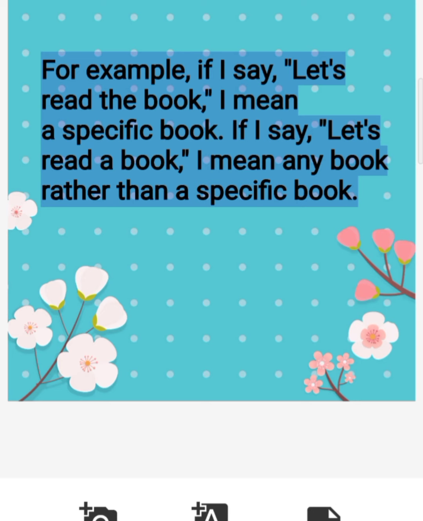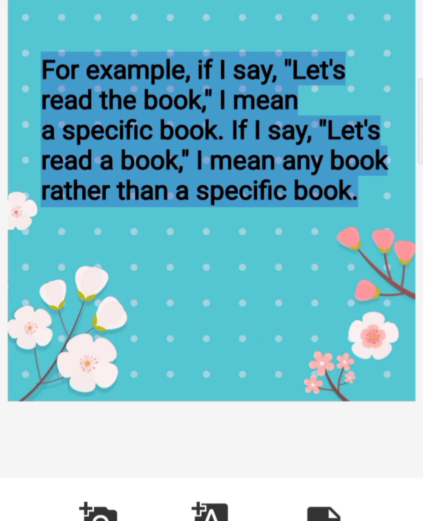Let's take an example here. If I want to say, let's read a book, when I concentrate on the usage of article here: when I use the book, I mean a specific book. And when I say a book, it is indefinite. It can be this book, that book, English book, geography book. I'm not specific about it. I just said let's read a book. But when I say let's read the book, I am very sure which book I want to read. So I'm using the article the.